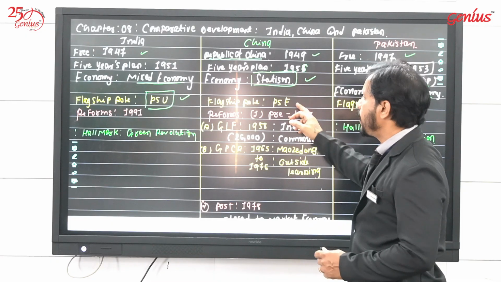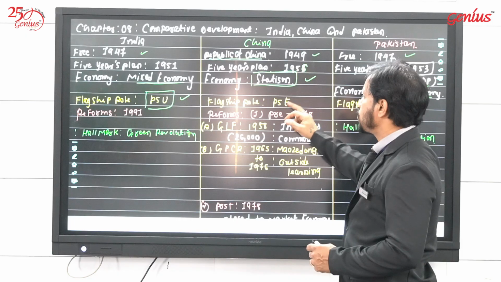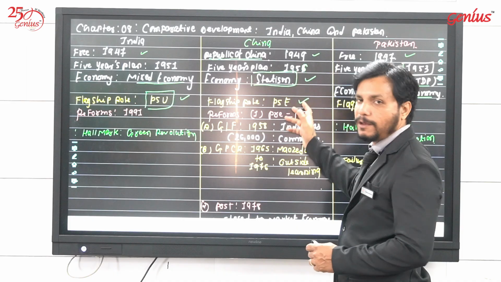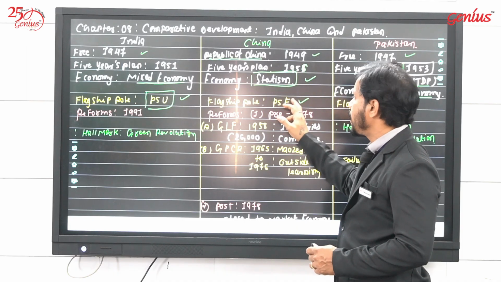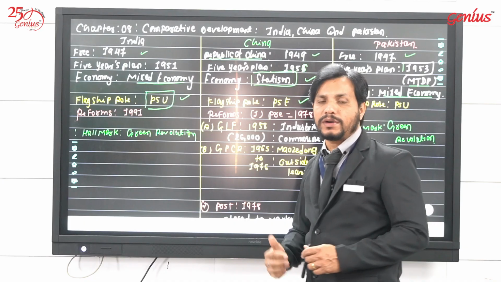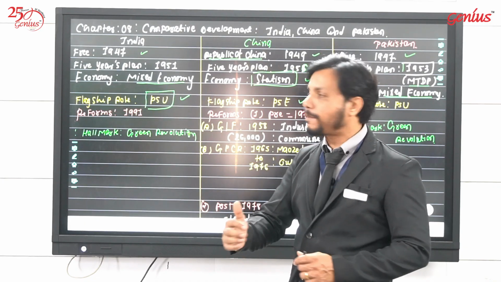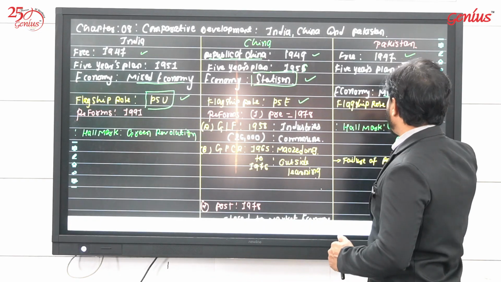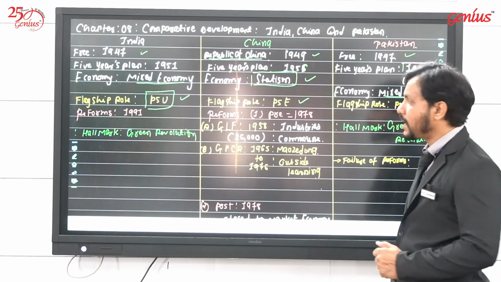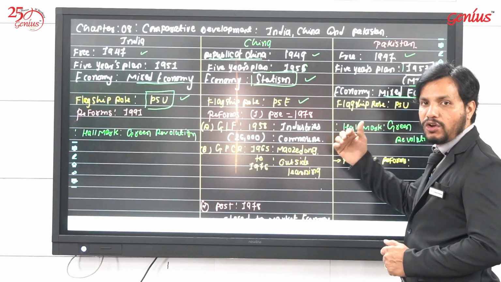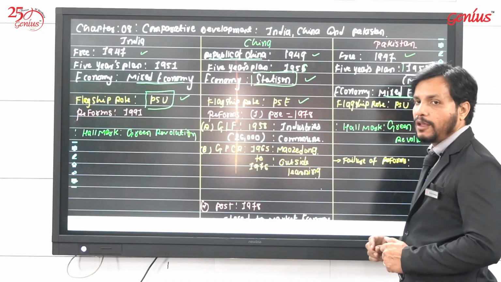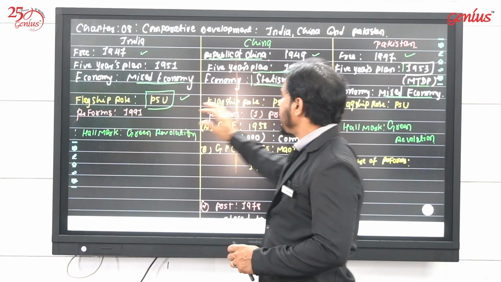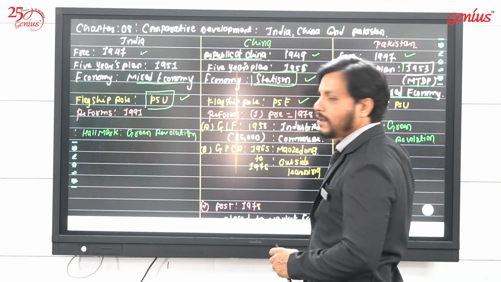China decided that the flagship role will be with the government, so public sector enterprises, or state owned enterprises, both are the same in China. India also decided to lead with government sector enterprises, and Pakistan also decided to strengthen the economy with public sector undertakings. So this is the similarity between China, Pakistan and India.